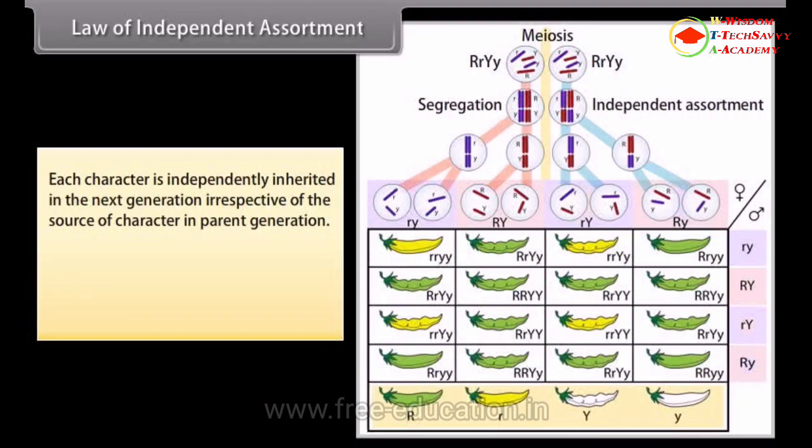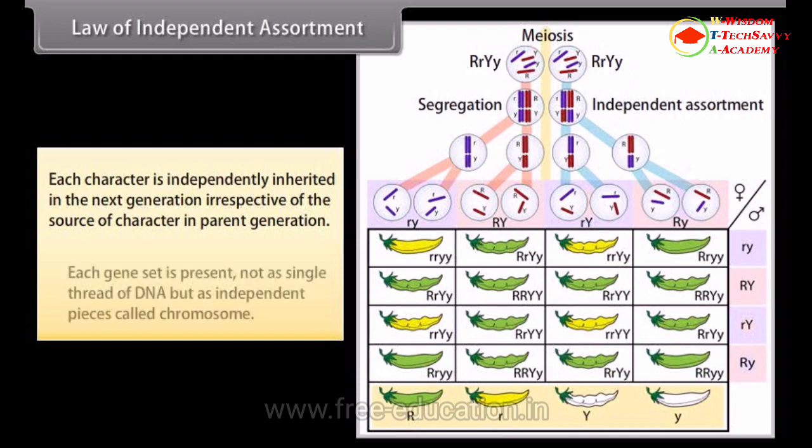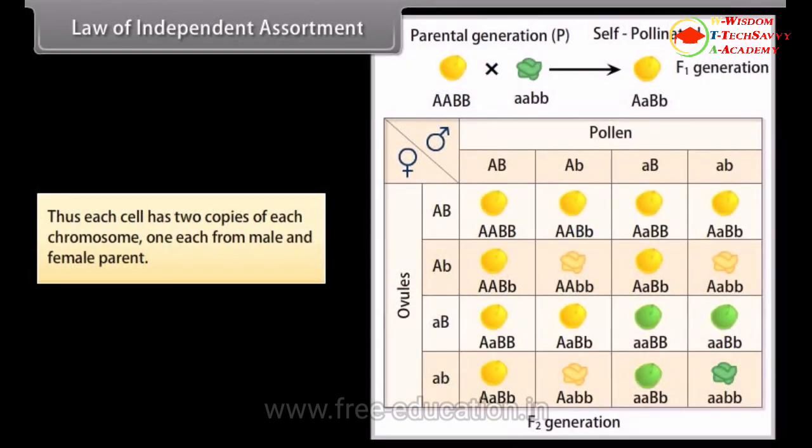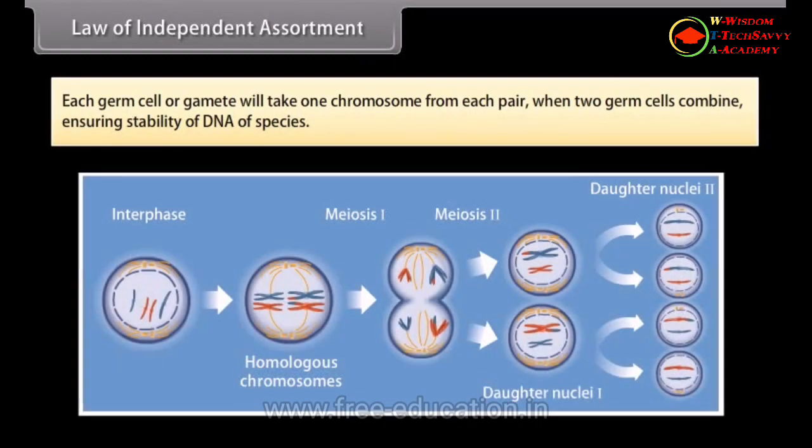Law of independent assortment. Each character is independently inherited in the next generation irrespective of the source of the character in the parent generation. Each gene set is present not as a single thread of DNA but as independent pieces called chromosomes. Thus each cell has two copies of each chromosome, one each from the male and female parent. Each germ cell or gamete will take one chromosome from each pair, and when two germ cells combine, this ensures stability of the DNA of the species.